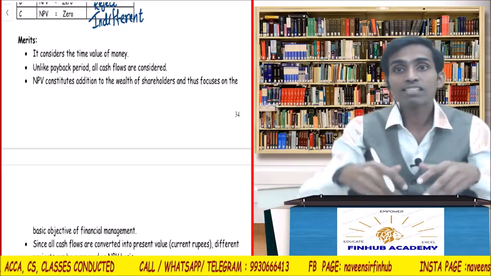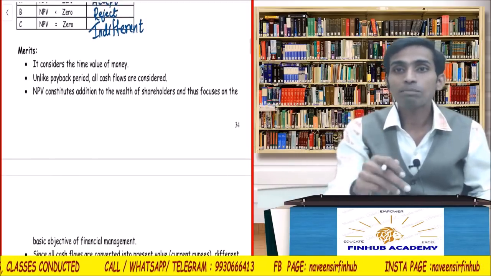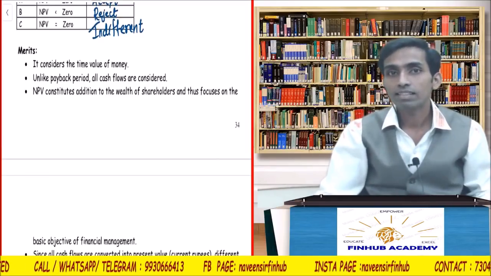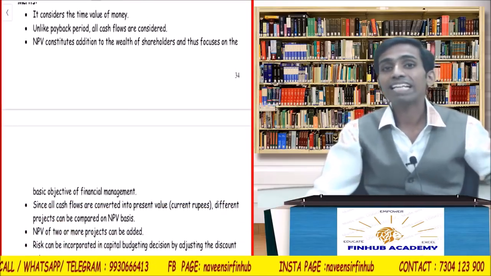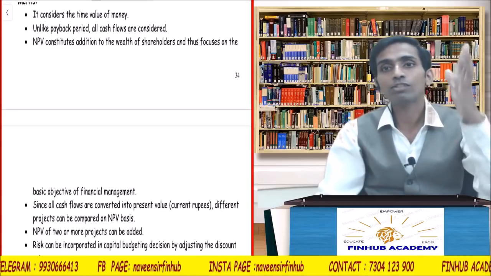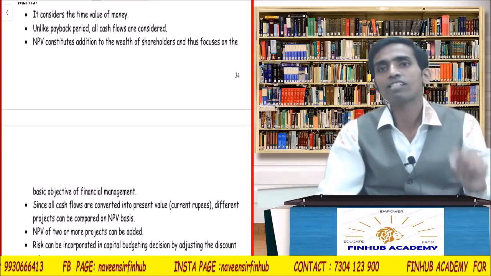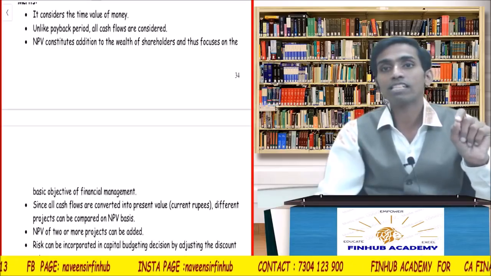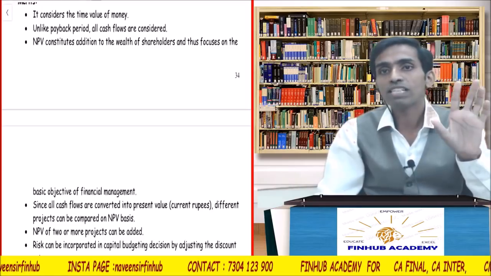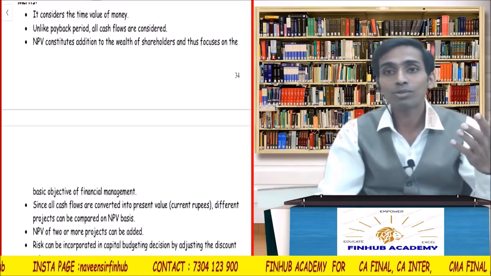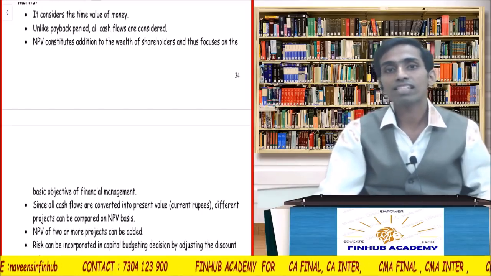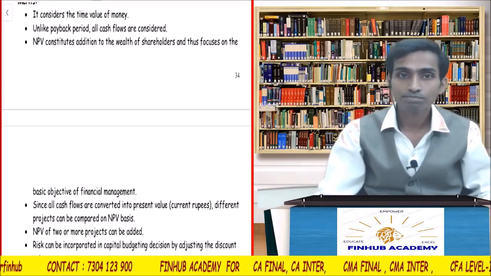And NPV considers all the cash flows. See, in my example, I took all the 5 years' cash flow and took the present value of that. Next, NPV constitutes addition to the wealth of the shareholders. If NPV is positive, that is an addition to the shareholders' wealth. And what is the goal of financial management? The goal of financial management is shareholders' wealth maximization. Is that clear? Okay.